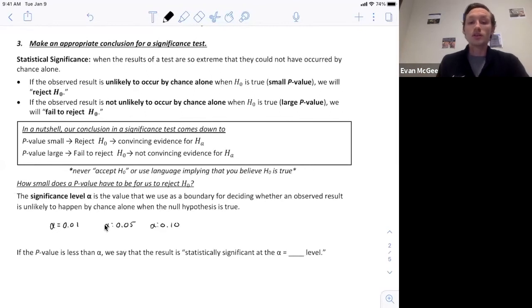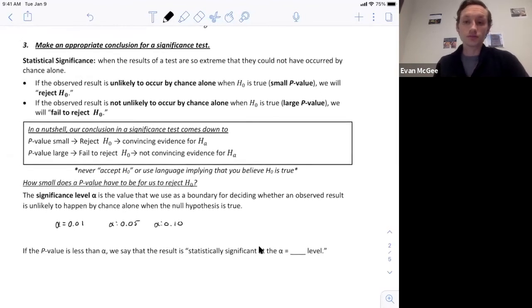Now, the important thing is you pick your alpha level before you start your test. So you're not going to measure them against all three alpha levels whenever you do a test. You're going to have this selected, or you'll be told the alpha level to use at the start. So if the p-value is less than alpha, then we say the results are statistically significant at whatever alpha level it is. In this case, our results are statistically significant at the 1% alpha level, and we reject the null because we think he is less than an 80% free throw shooter.